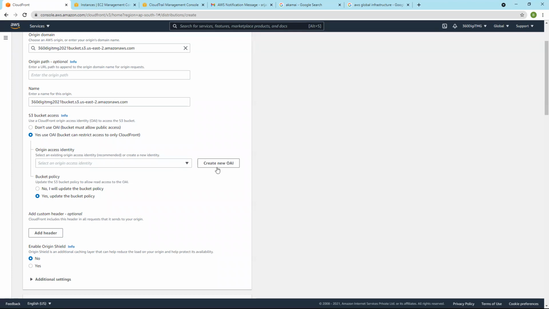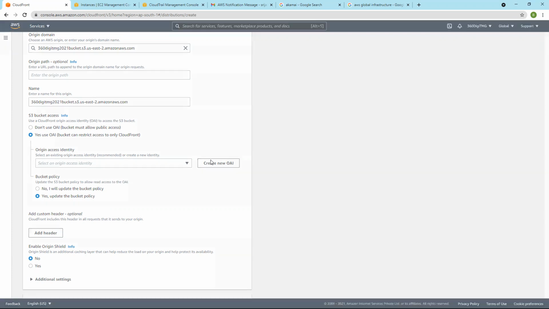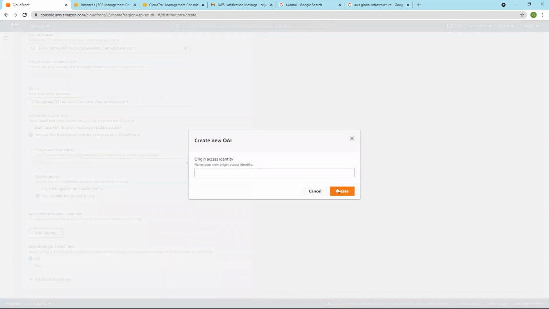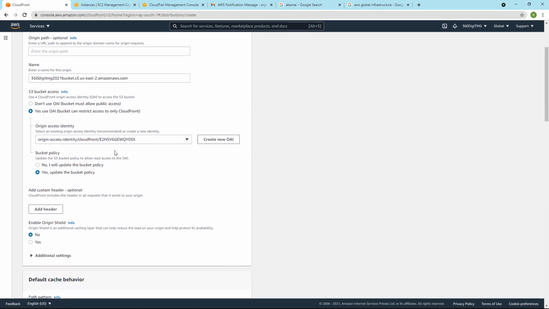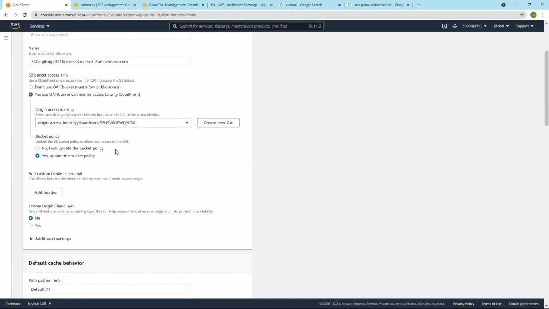Now they have added a new thing to create an OAI. So create an access identity. Let's create one. Create. Okay, that's it. Creating is nothing but generating some path like this, right? So they have changed the method. Previously, it was just updating the bucket policy. Now they have added some origin access identity too. So what is this? Restricting public access to S3. Access has to be only through CloudFront.